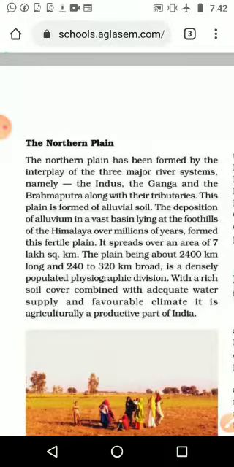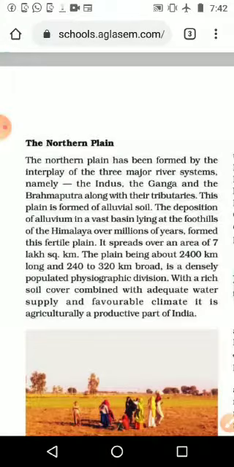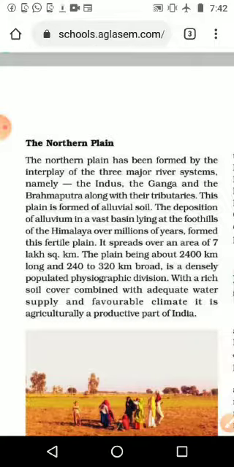Then this area is very densely populated. The total number of people living in UP, MP and Haryana is very high when we compare with other states like Gujarat and Rajasthan. The population density of that area is very high. How do we find the density of population? We studied that in 8th standard. Are you remembering? What do we mean by density of population? It is how many people are living in a square kilometer.